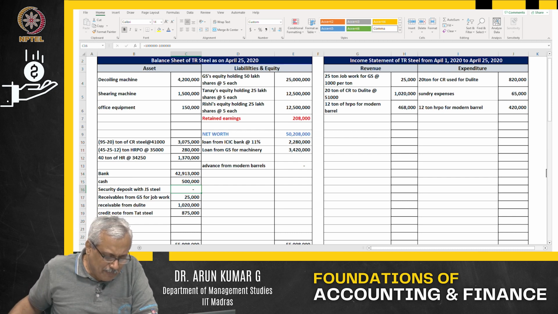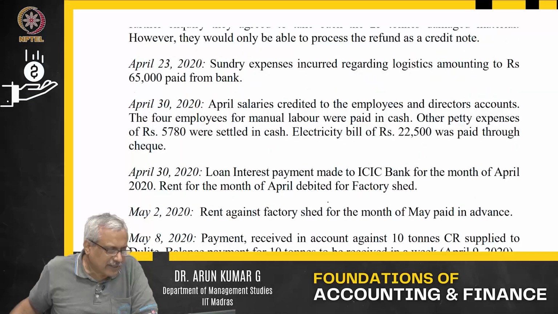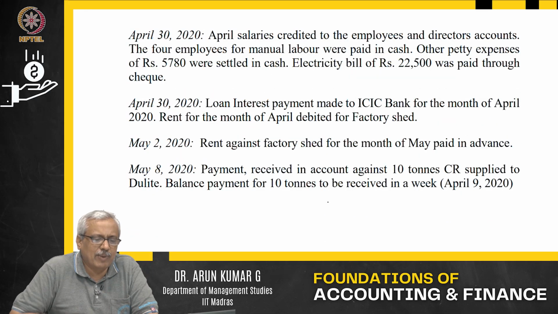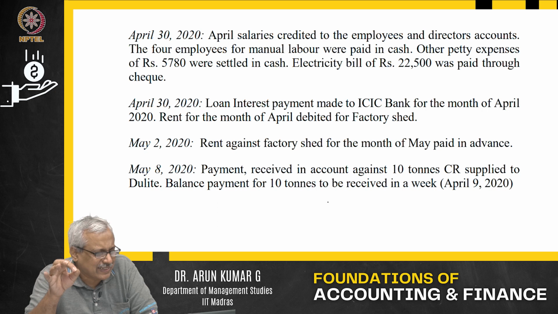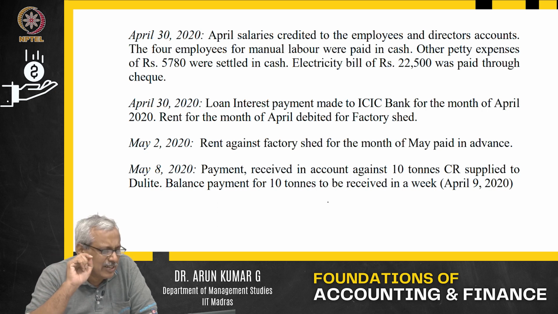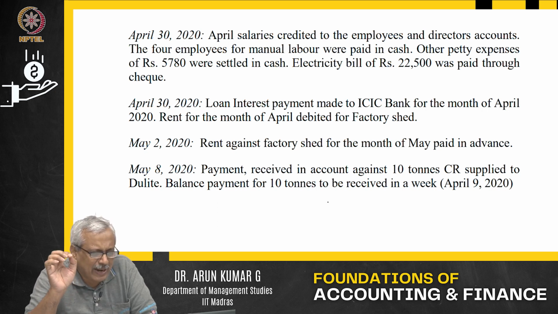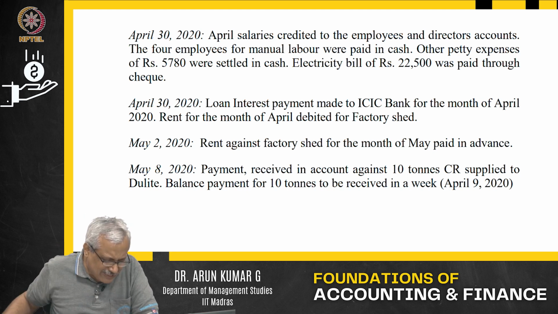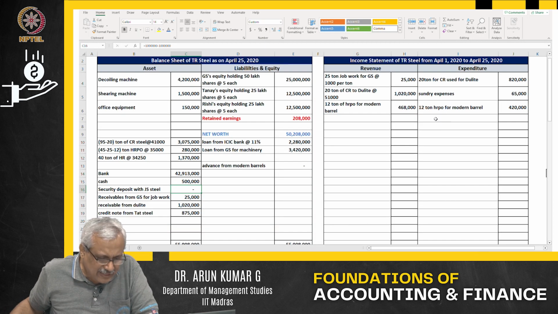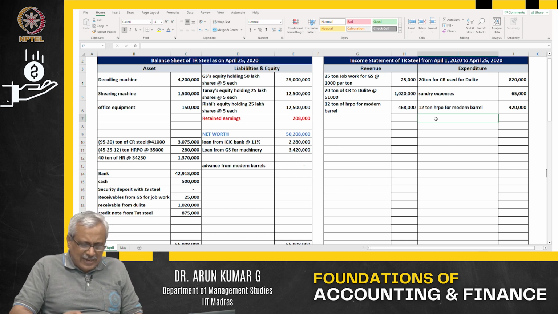Now let's go back to the April 30th transaction out here. April 30th transaction, April salary is credited to the employees and directors accounts. The 4 employees for manual labor were paid in cash. Other petty expenses of 5780 were settled in cash. Electricity bill of 22,500 was paid through check out there. Now let us first start with director salary. Director salary.